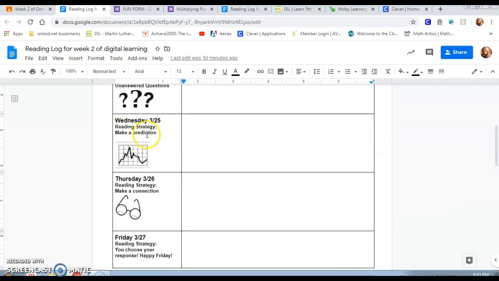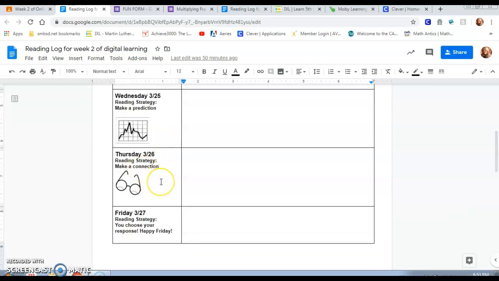Wednesday, your reading strategy is making a prediction. Thursday is making a connection. I would like you to make 2 or 3 connections, so one to yourself, maybe a couple to yourself, maybe one to the world or to another book. And then Friday, I'm letting you guys choose your response, your reading strategy, okay?